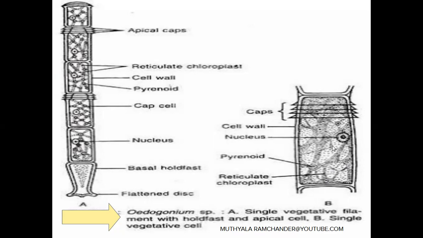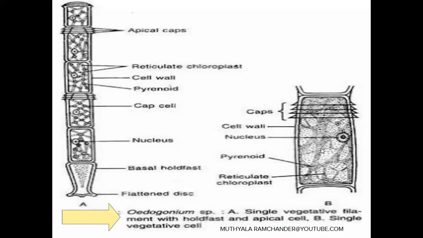And in the cytoplasm, one large nucleus is present at the corner. The large nucleus is haploid in condition. In the cell cytoplasm, a large vacuole is present. Around the vacuole, the reticulate chloroplast is present.